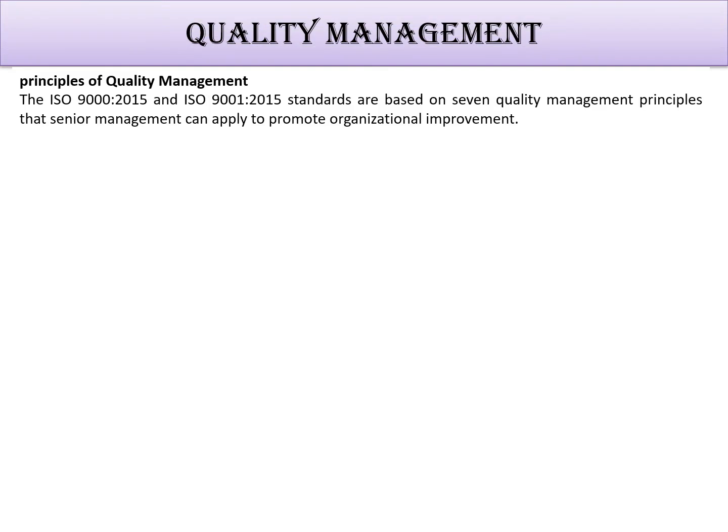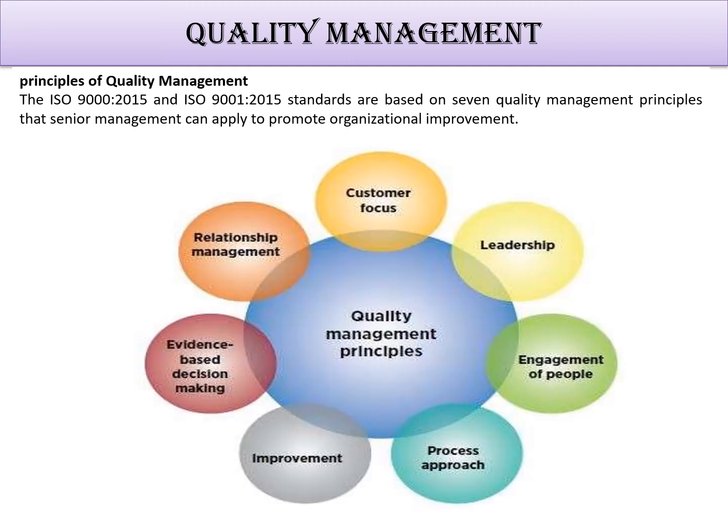Now what is a quality management system, which is the most important part of the ISO? Okay, it works on some principles. There are seven quality management principles I have stated here. These are the seven: customer focus, leadership, engagement of people, process approach, improvement, evidence based decision making, relationship management, all these things. Now this combination of the seven principles makes a pure quality management.